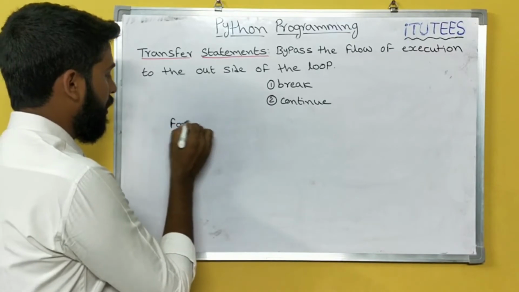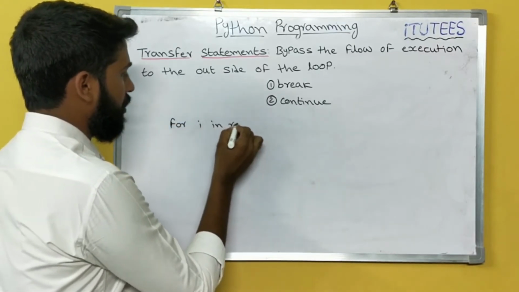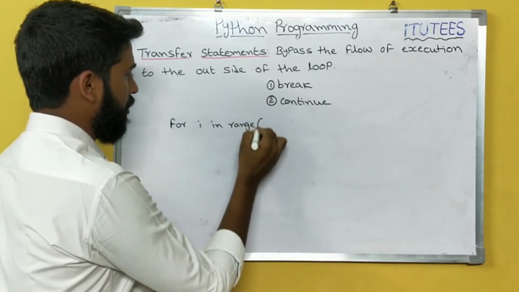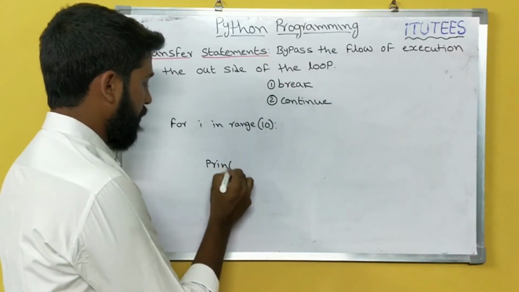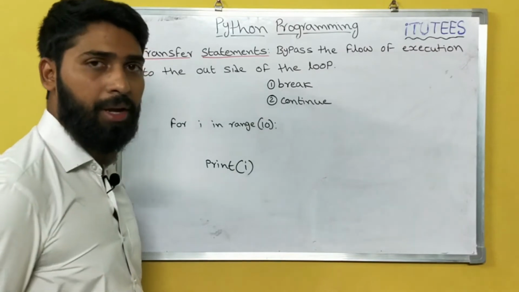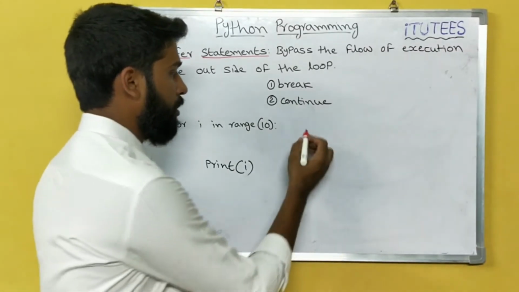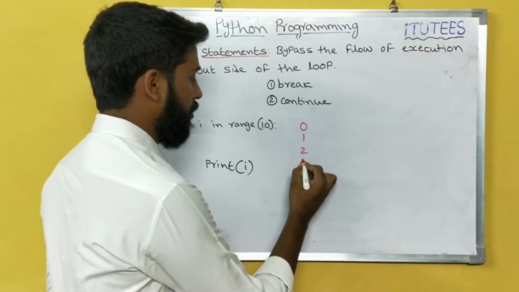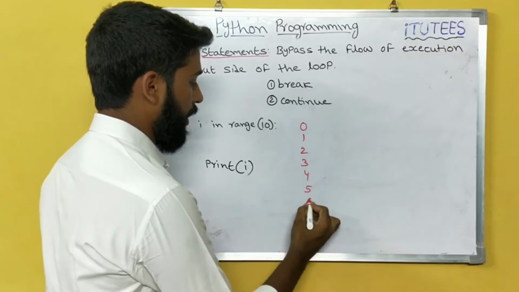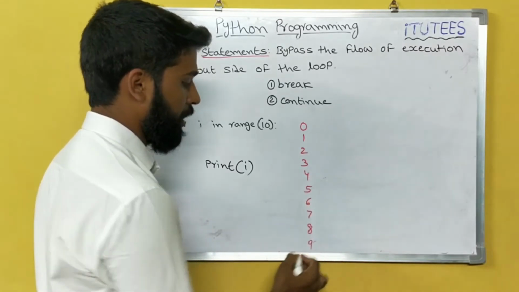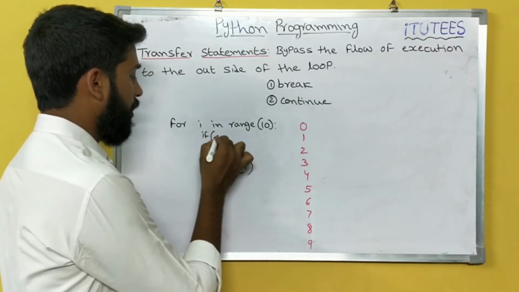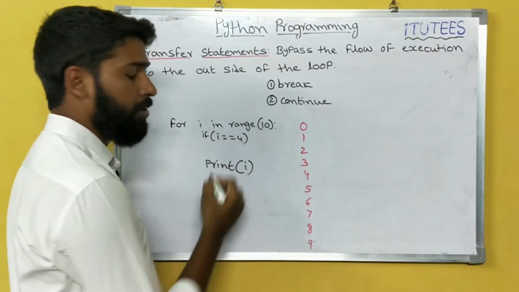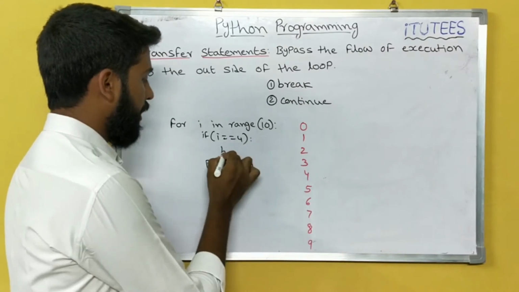for i in range(10): print(i). So what is the output? 0, 1, 2, 3, 4, 5, 6, 7, 8, 9. Now, if i == 4: break.